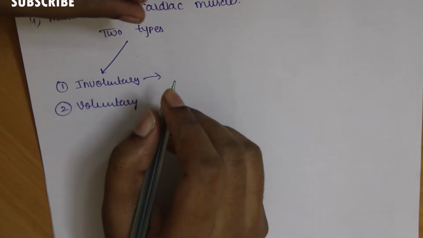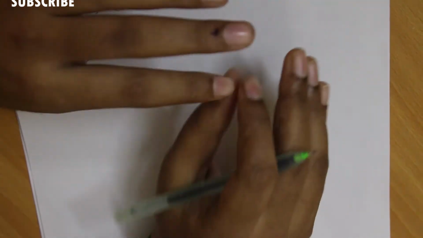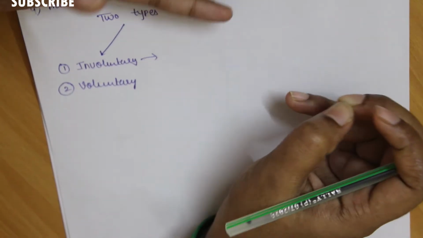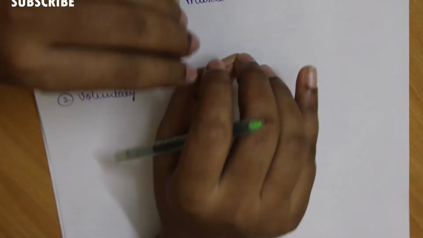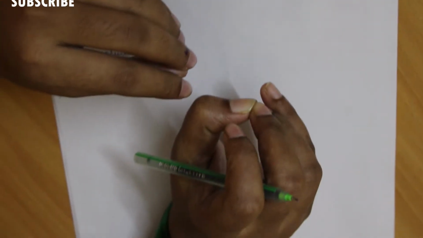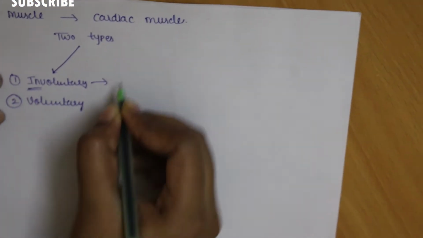For example, the brain does not need to stimulate the heart to continuously beat, circulate the blood and purify the blood. Without the brain stimulating it, the heart continuously performs its function. This is an example of the involuntary muscle.